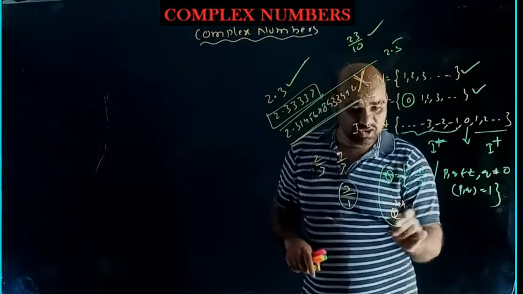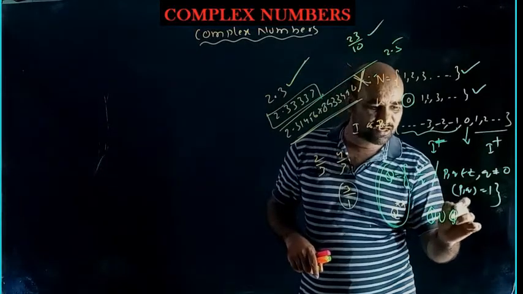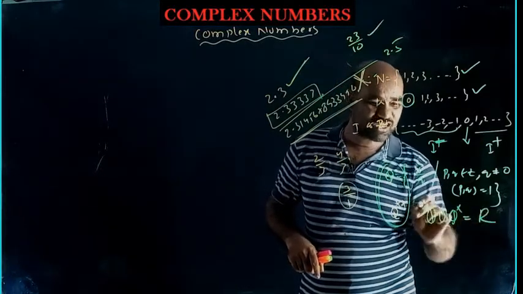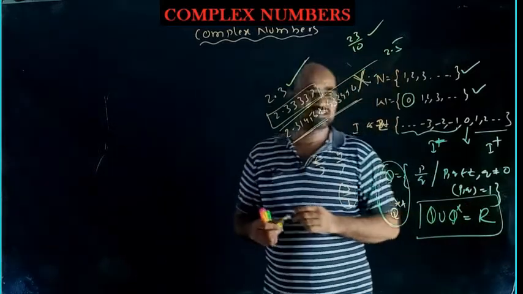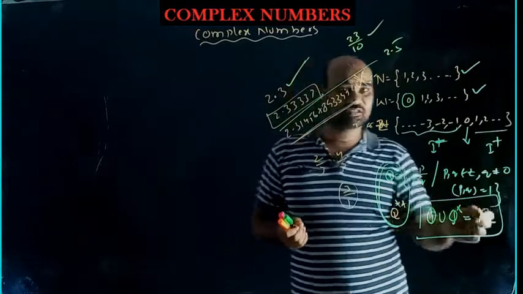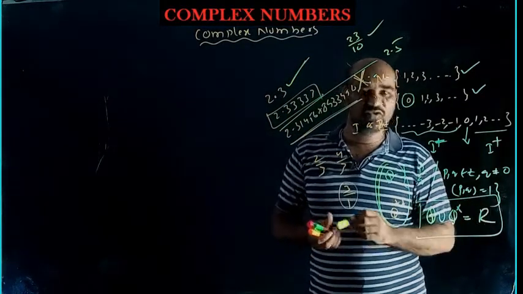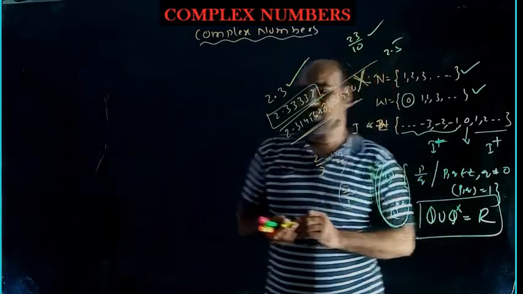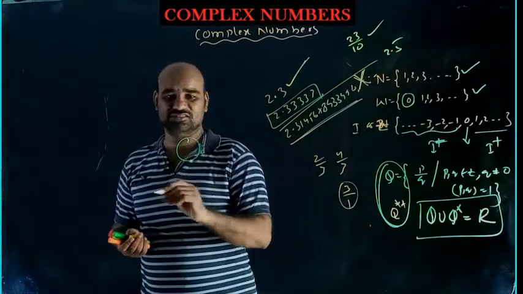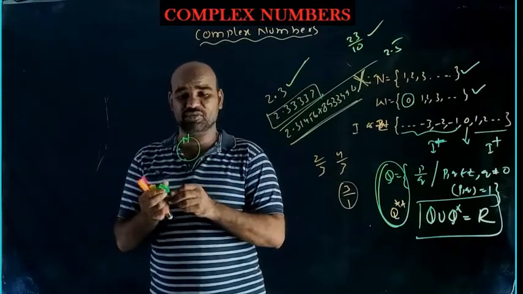The union of these two, Q union Q star, this new set is called the set of real numbers. R is nothing but the union of Q and Q star. So what happened here? First natural numbers, next whole numbers.